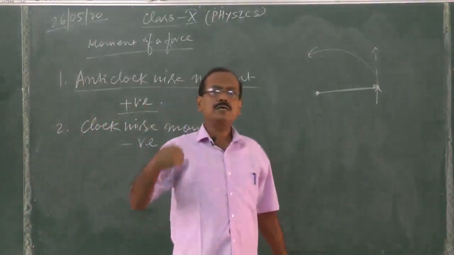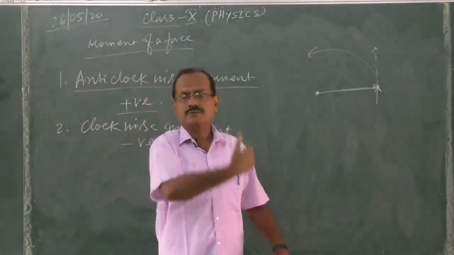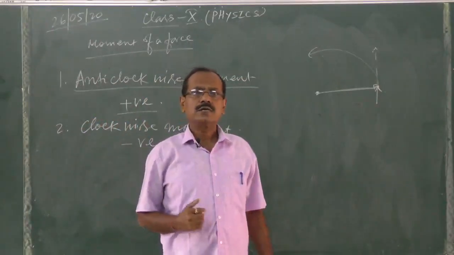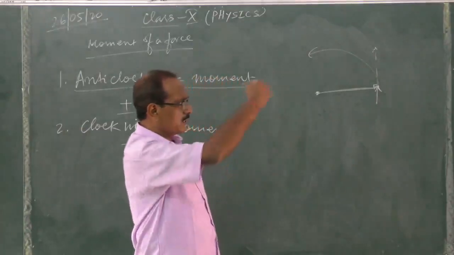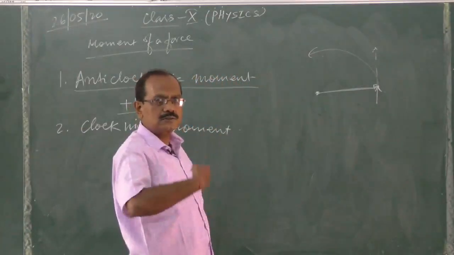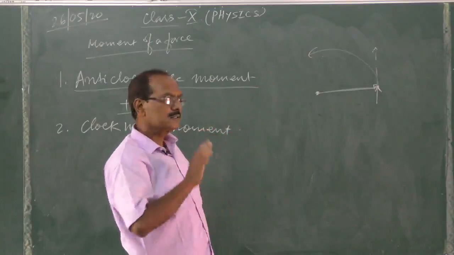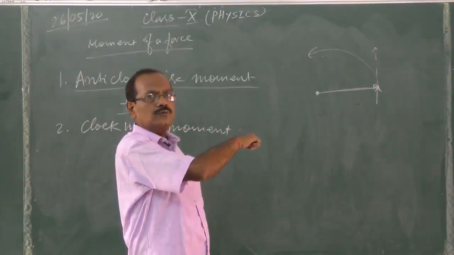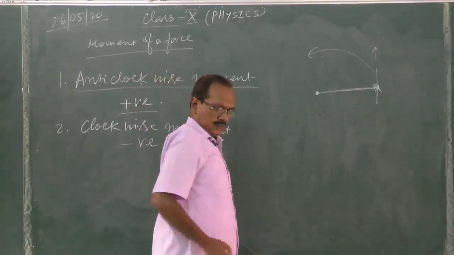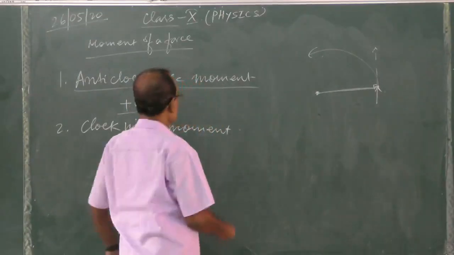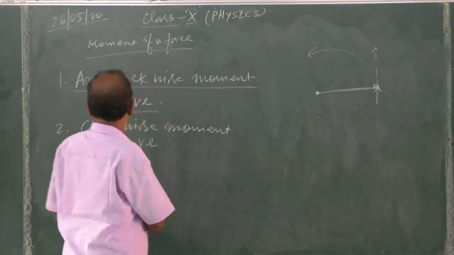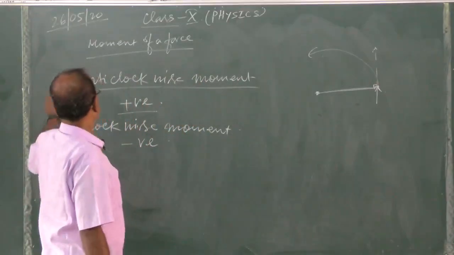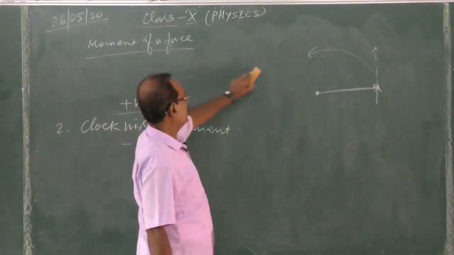Another way, when the body is moving in the vertical plane. So this is clockwise. Am I right? The body is rotating in this way. So therefore the direction will be inward. Now, these two are about clockwise and anti-clockwise movement.